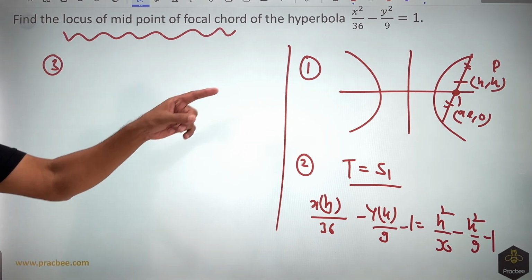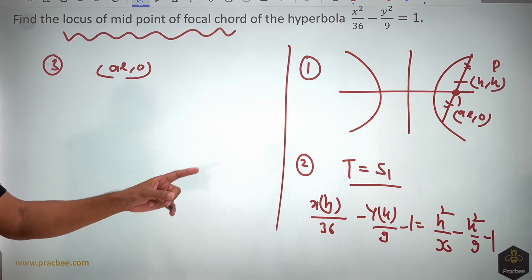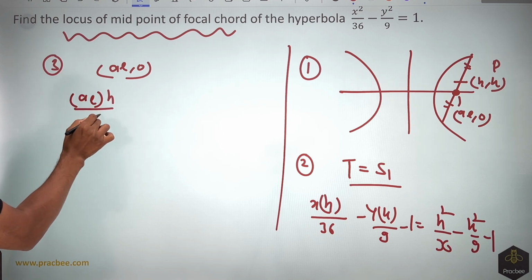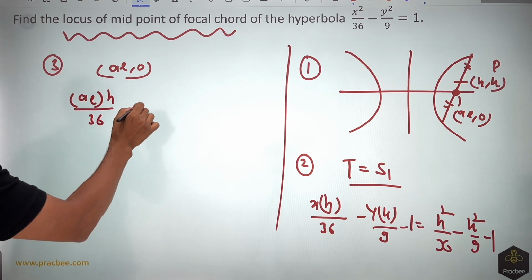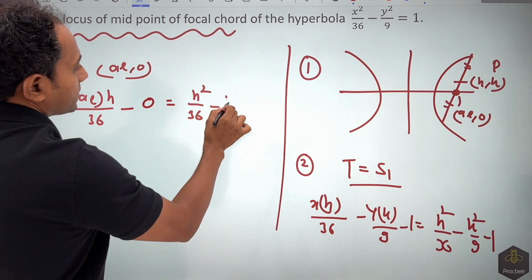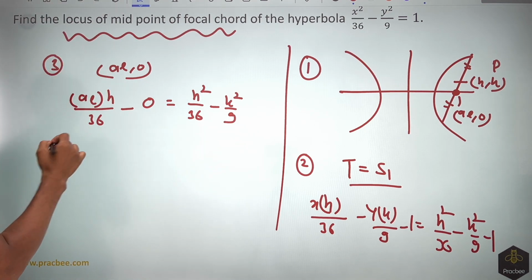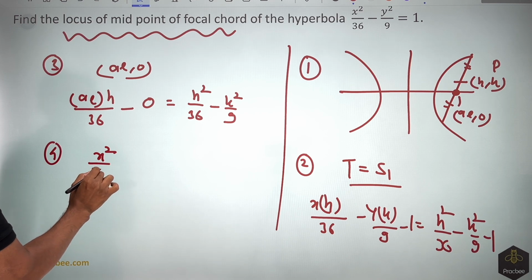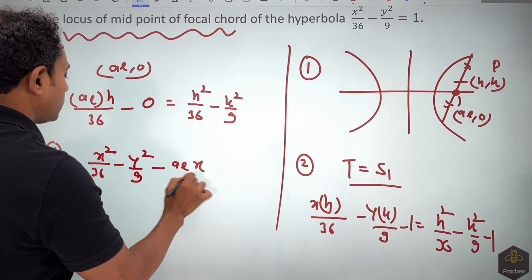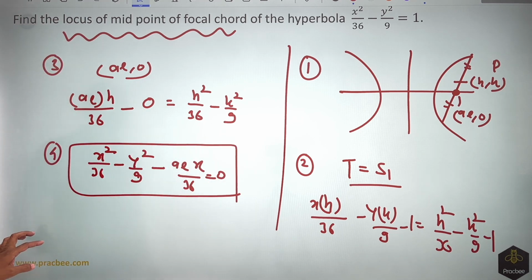Now after doing this, in the third step we are going to eliminate. We know that this chord passes through the focus, so (ae, 0) should satisfy this equation. So let us put ae in x. This will become ae into h by 36 minus 0 equal to h square by 36 minus k square by 9. So you can see that you have got your locus in the fourth step. Replace h by x: x square by 36 minus y square by 9 minus ae into x by 36 is equal to 0. Simplify further to get the more simplified answer.